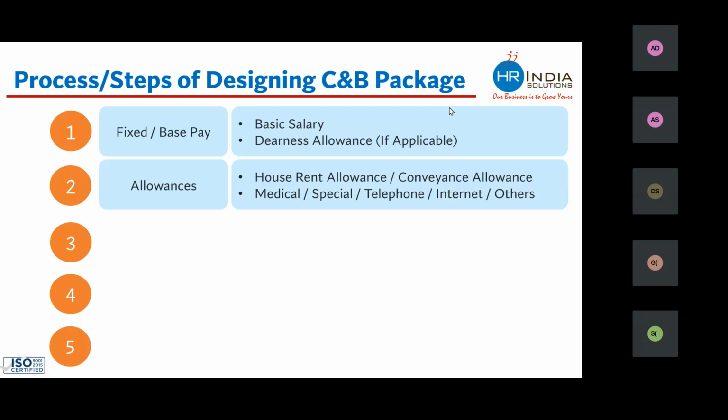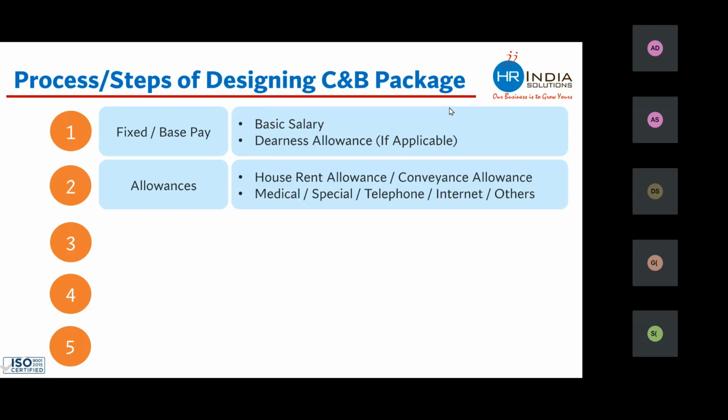Whatever allowances companies want to give, they can decide to go for that. There are many allowances. A few are house rent allowance, conveyance allowance, medical allowance, special allowance, telephone allowance, internet allowance. There is no law which is saying that every company has to go for these many allowances. Once you have decided basic salary and dearness allowance, you need to divide the rest of the salary into allowances which your company is offering or providing.